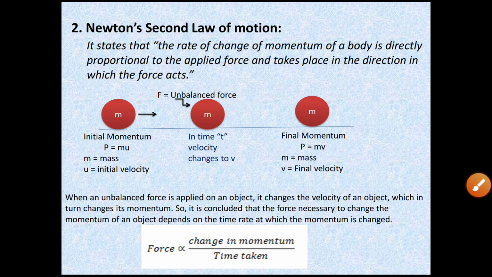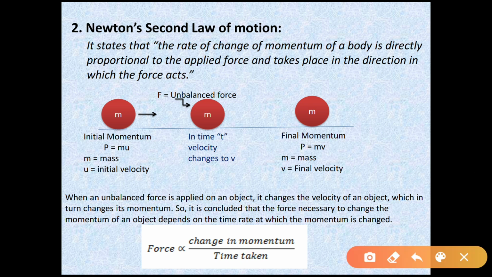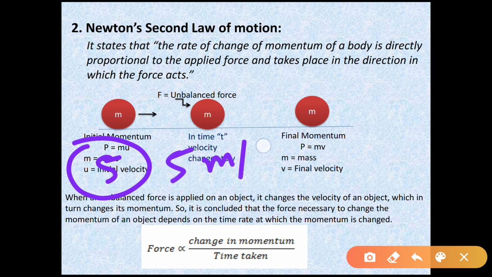Again, let's try to understand the same scenario in a different way. Suppose there is an object having mass 5 kg and it is moving with an initial velocity of 5 meter per second. Then what is its momentum? Its initial momentum is 5 into 5, that is mass into velocity. It is 25 kg meter per second. Now if you don't apply any force, then what will happen? The ball will move with the same momentum, 25 kg meter per second.